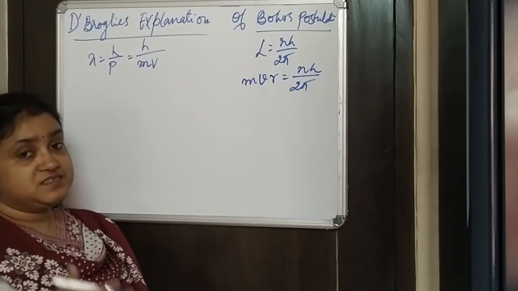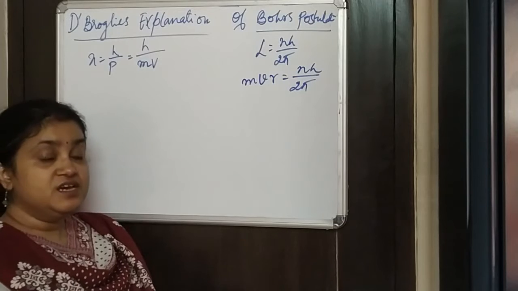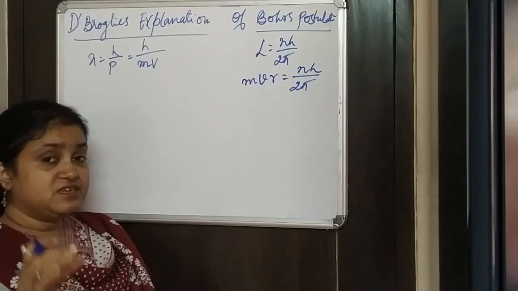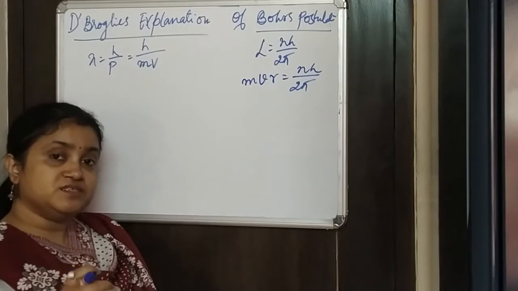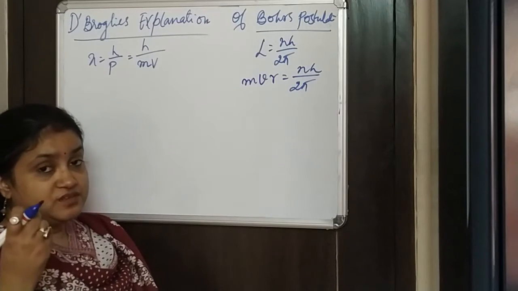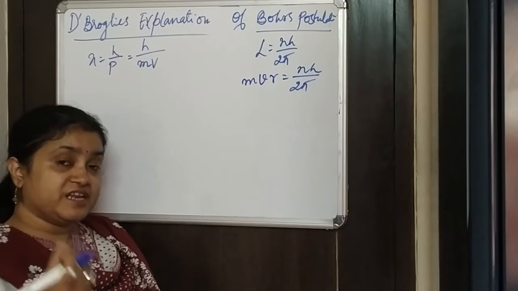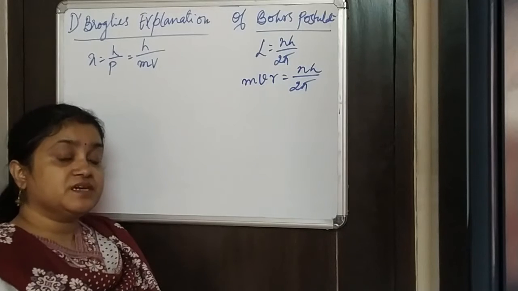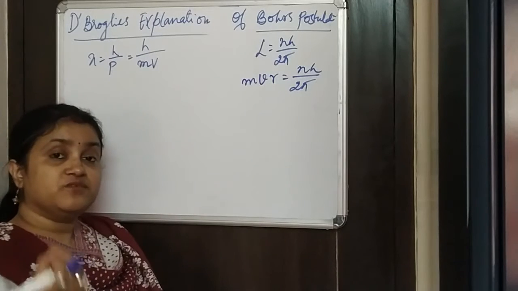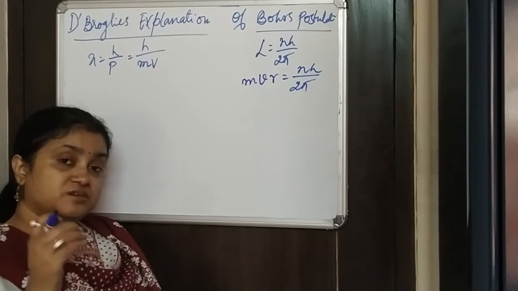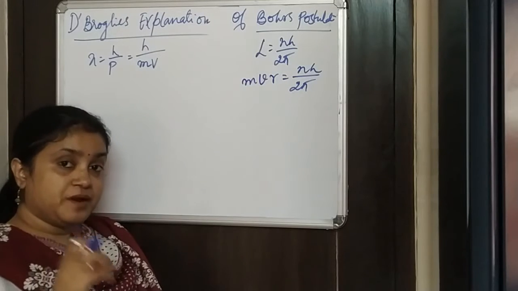So if the particle is very large and heavy, then the waves are very small and cannot be detected. Whereas if the particles are very small, like electron, proton, if they are subatomic, then at least we can detect the wavelength of such matter wave of such particle.